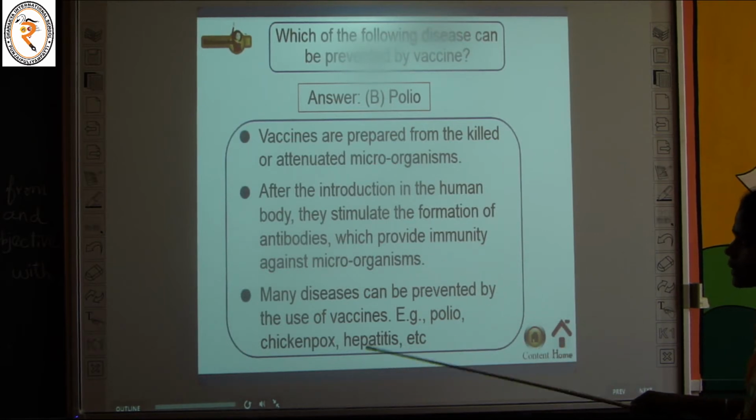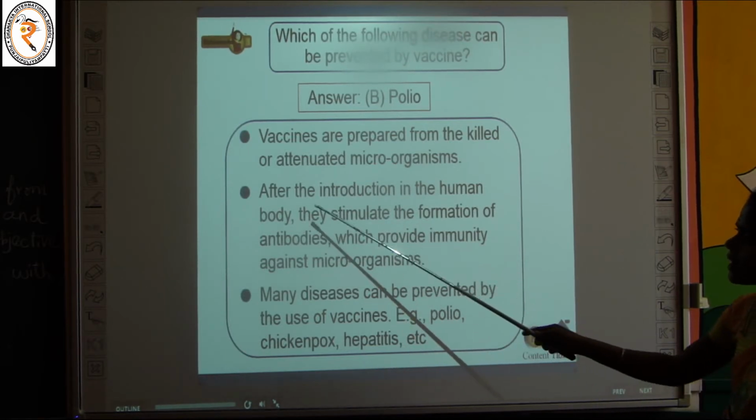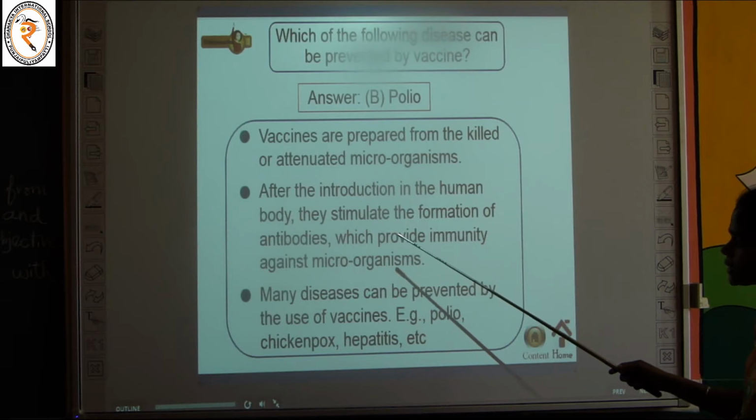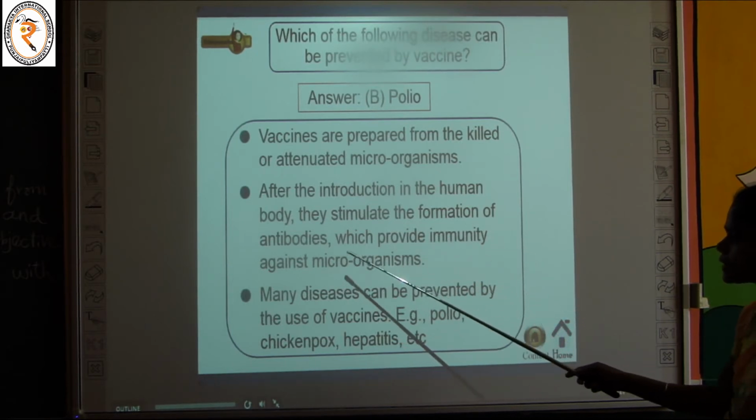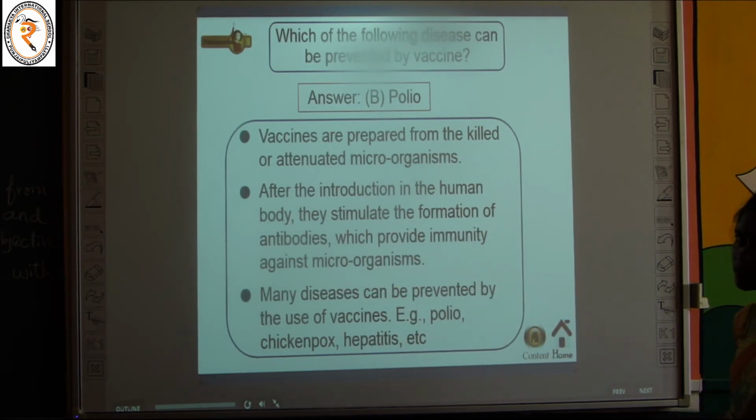After introduction into the human body, they stimulate the formation of antibodies, which provide immunity against microorganisms. The antibodies are produced in our body itself. When disease-causing microorganisms enter our body, antibodies can fight or kill them. Many diseases can be prevented by the use of vaccines, for example polio, chickenpox, hepatitis, etc.